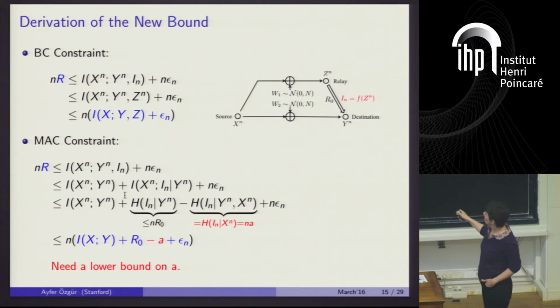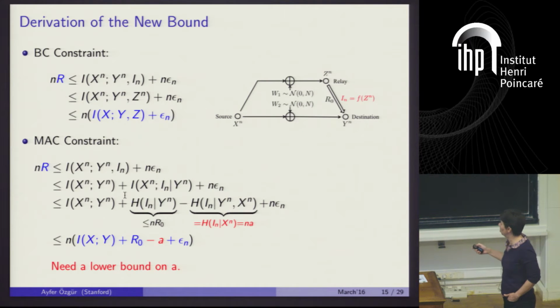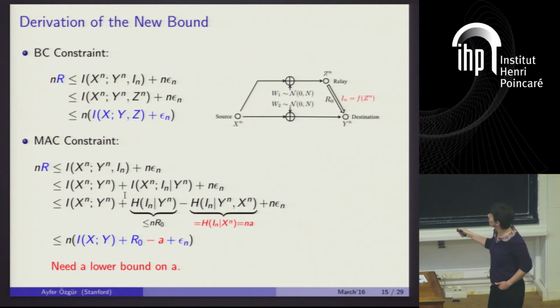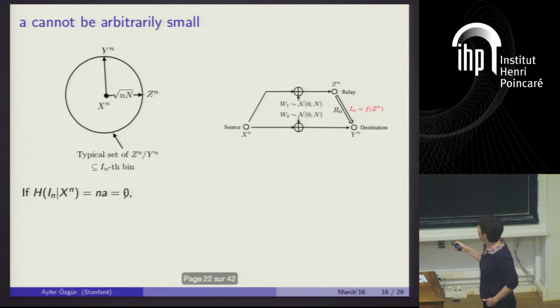So what we'll do is we'll just call this quantity something, okay? Say call it A, okay? And then we will try to prove a lower bound on A, okay? If I don't prove a lower bound on A, then this is just the Cutset bound, right? But before doing that, let me just tell you intuitively why you would expect this conditional entropy here to not be very small, okay? Why lower bounding it simply with 0 in the Cutset bound should be loose, okay?